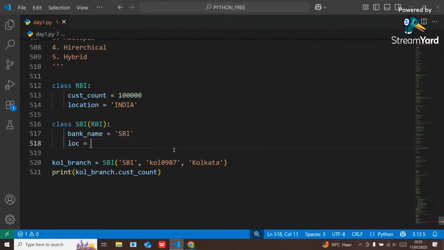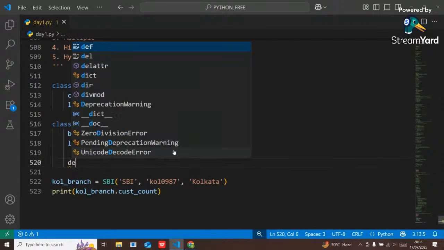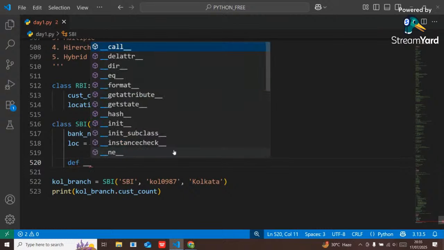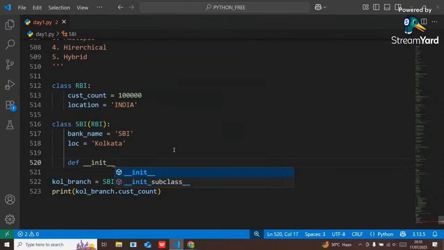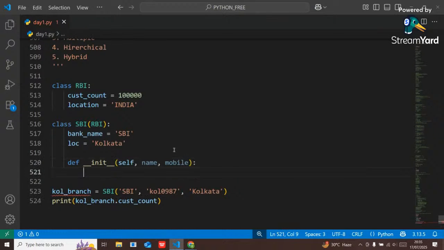Location is Kolkata. Now here I want to create a customer account. So init, with self, and here the customer name and mobile number will be there. Suppose the account number will be created automatically.